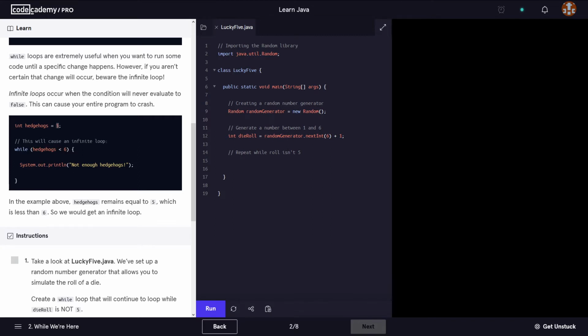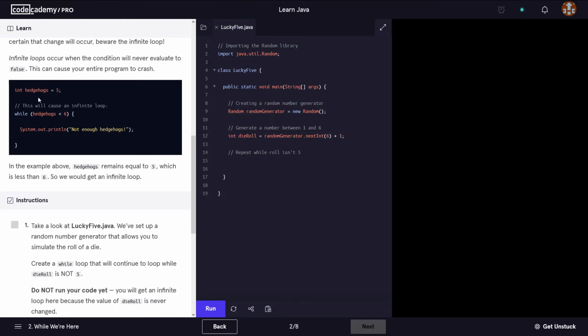So we know that hedgehogs is 5, okay? It goes and it checks. So while 5 is smaller than 6, this whole expression is going to evaluate to true, therefore run this code. And then it goes back again, and it says, what's the value of hedgehogs? It's 5. Is 5 smaller than 6? Yes, it is. Run. So it's going to keep on running this while loop infinitely, simply because nowhere in this code are we changing or altering the value that we're holding in this variable, okay?